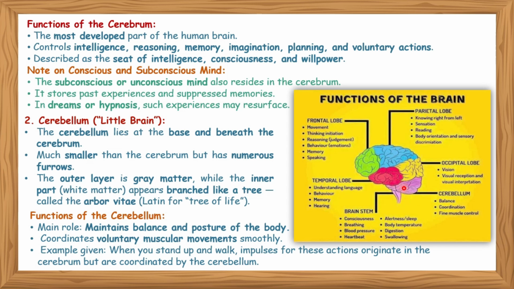Cerebellum, the little brain, lies at the base and beneath the cerebrum. It is much smaller than the cerebrum but has numerous furrows. The outer layer is grey matter, while the inner white matter appears branched like a tree, called the arbor vitae, Latin for tree of life. Functions of the cerebellum: its main role is to maintain balance and posture of the body and coordinate voluntary muscular movements smoothly. For example, when you stand up, impulses for these actions originate in the cerebrum but are coordinated with the help of the